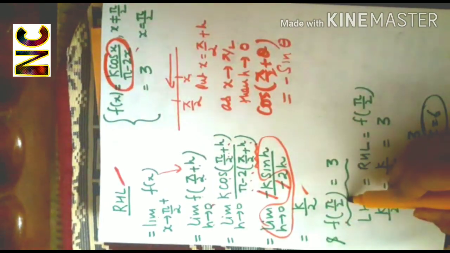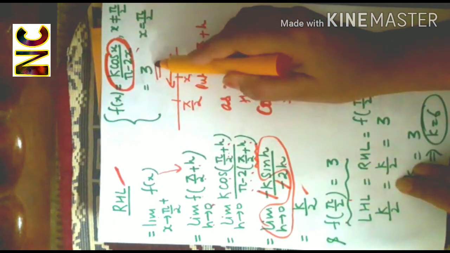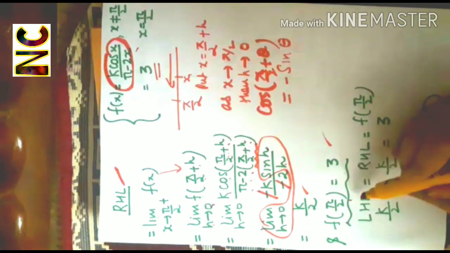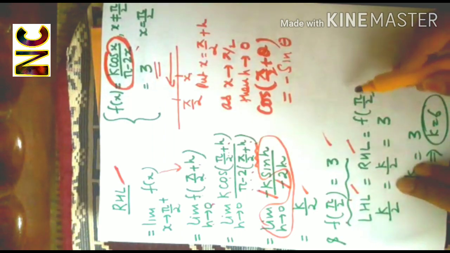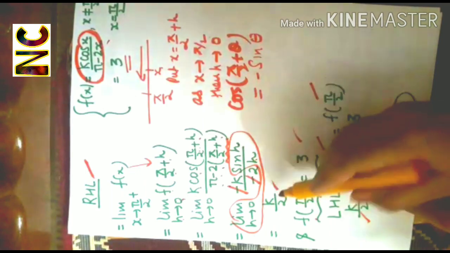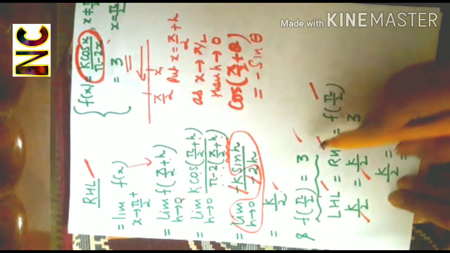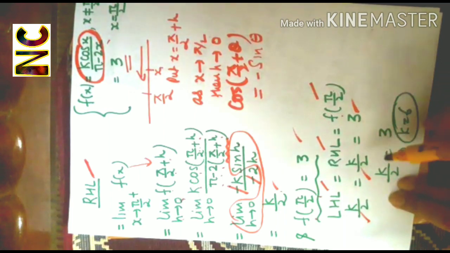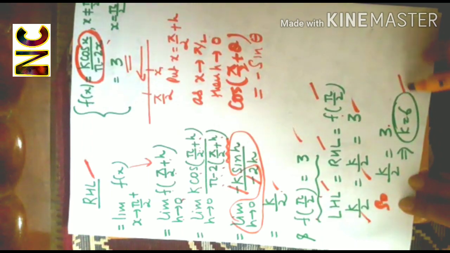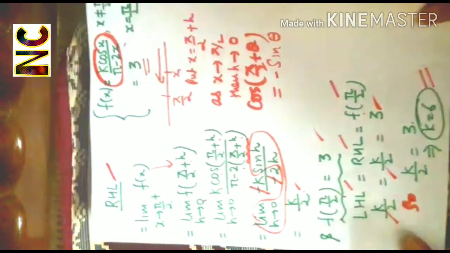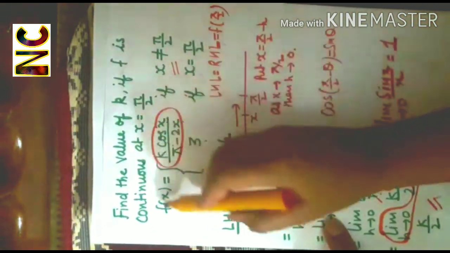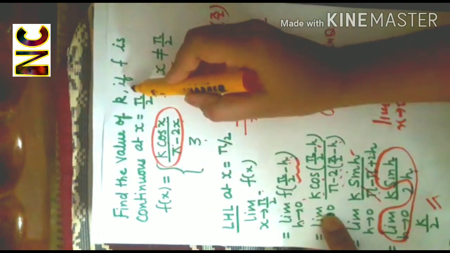and f(pi by 2) is equal to 3. So, for a function to be continuous, left hand limit is equal to right hand limit is equal to f(pi by 2). Left hand limit k by 2, right hand limit k by 2, and f(pi by 2) is 3. So, k by 2 is equal to 3, and this will imply k is equal to 6. So, for k equal to 6, this function f(x) will be continuous at pi by 2.